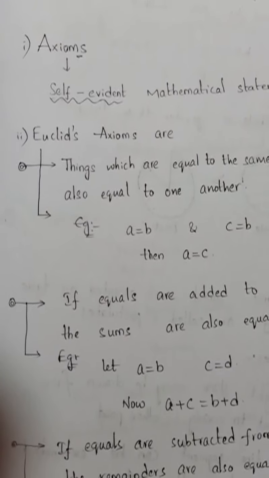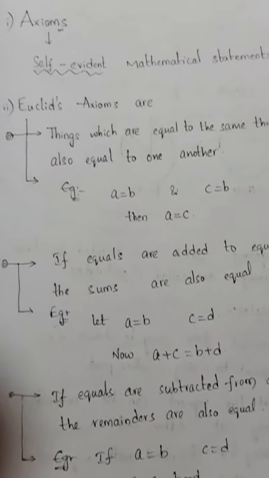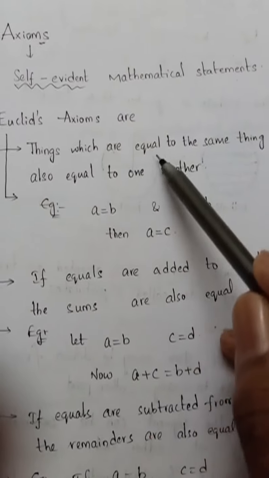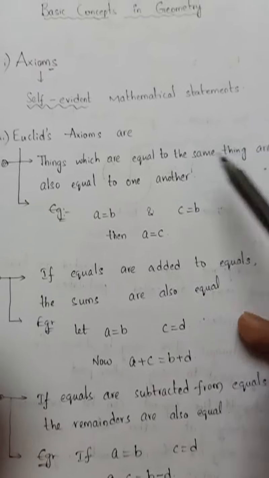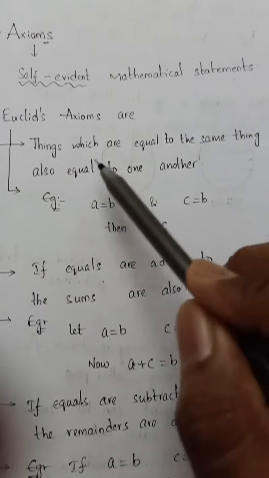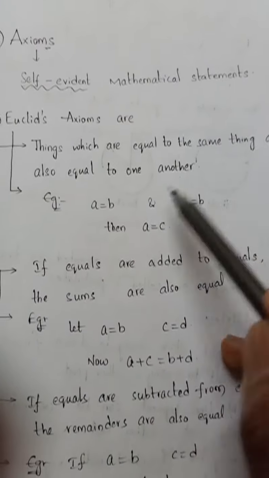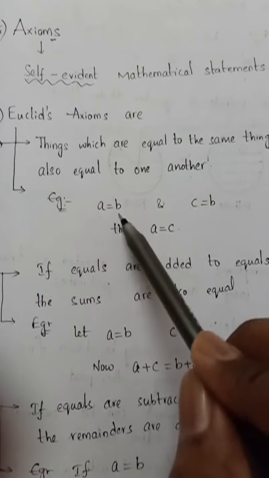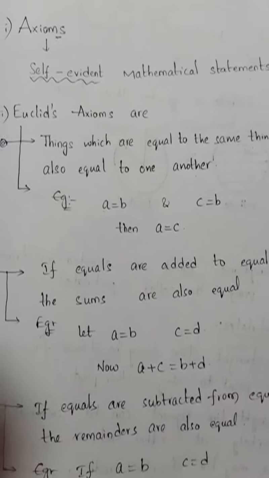So now Euclid's axioms. What are those? We will see. Things which are equal to the same thing are also equal to one another. Here A is a thing, C is a thing, and both are equal to B, then automatically A is equal to C.